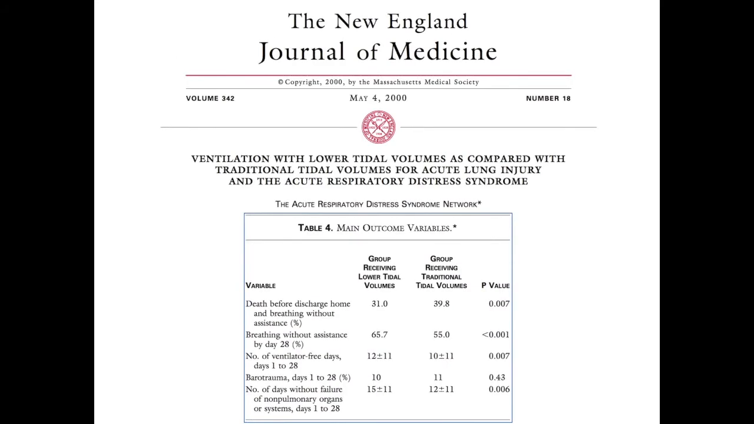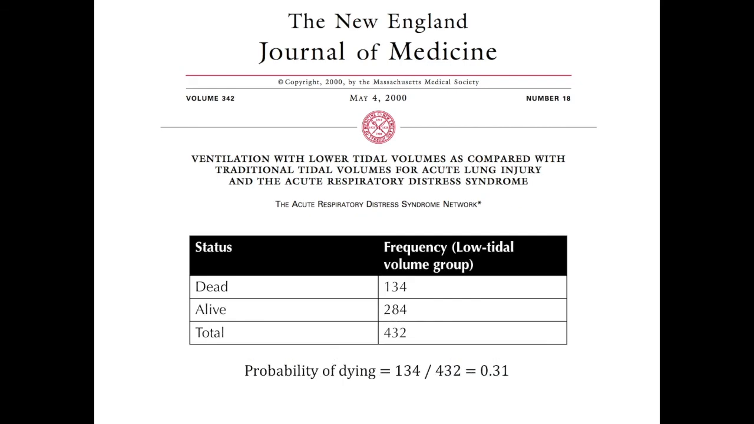Now, let me wrap up this video by discussing normal approximation to the binomial. For that, I have to go back to the example we had previously in the binomial distribution video. That example was about the use of low tidal volumes when ventilating intubated ARDS patients. Now, focusing on the low tidal volume group, we see that the probability of dying in that group is 0.31. Recall as well that the outcome variable is dichotomous, meaning the patient either survives or dies during the follow-up period and follows a binomial distribution.